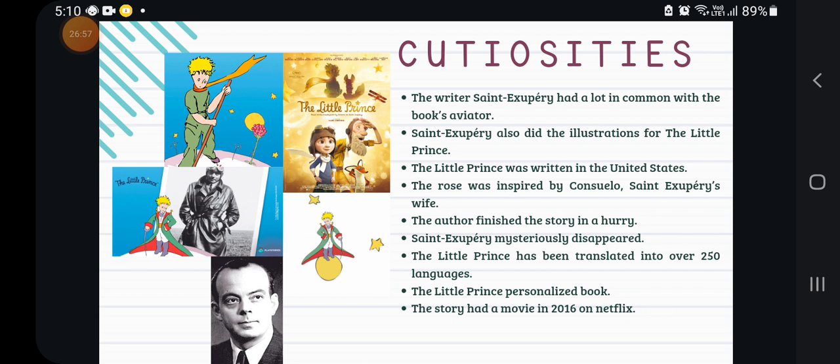The author finished the story in a hurry. The story has, for example, material about the life of the little prince in the Azores and many other things.